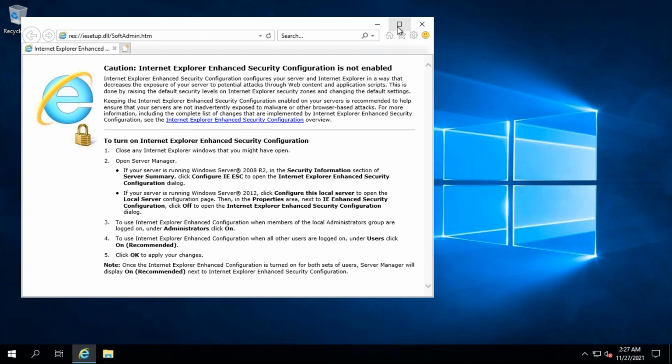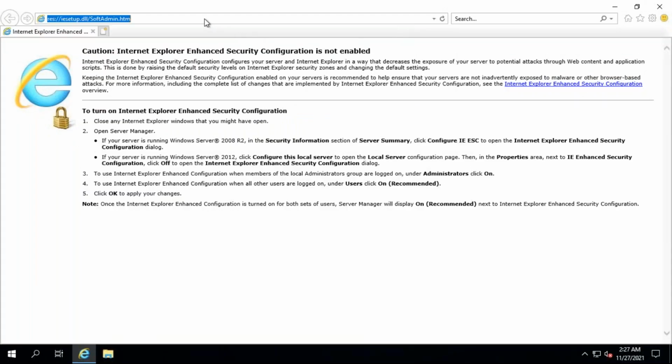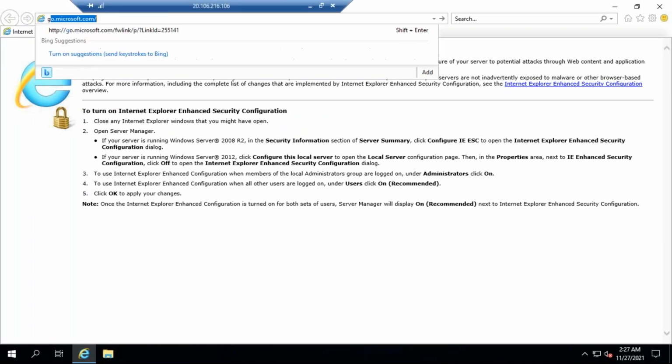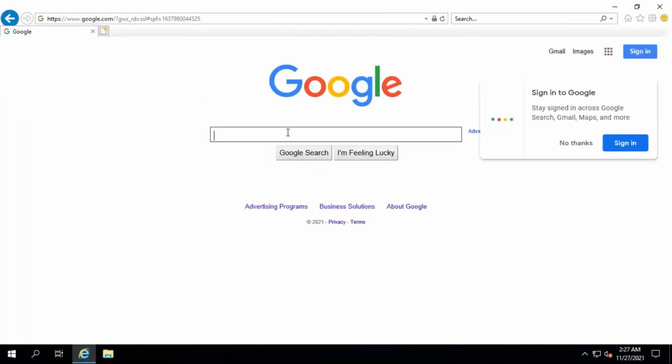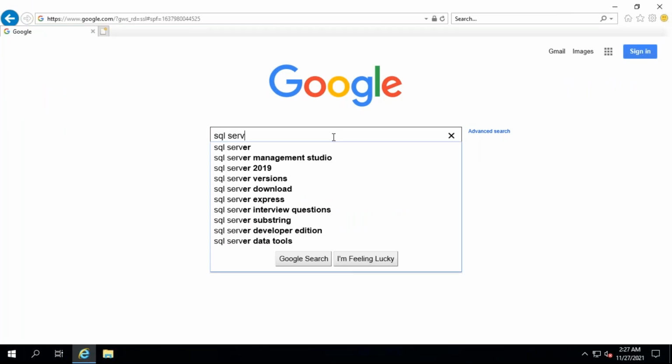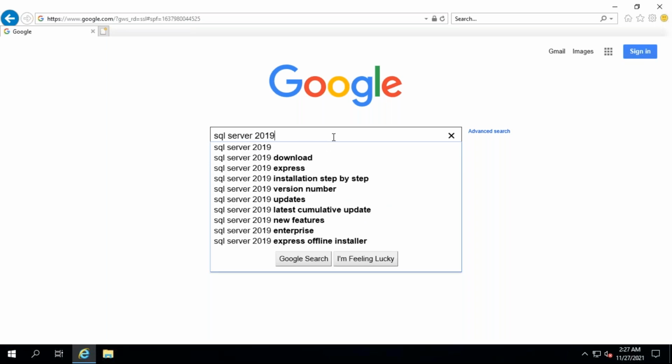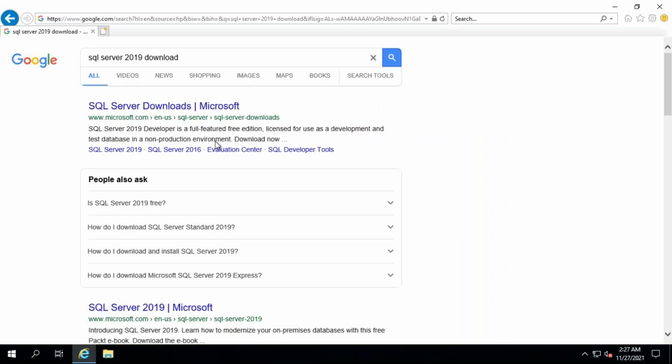Okay. So now what you need to do is install SQL Server in this virtual machine, because it doesn't have SQL Server. Just go here and try to download SQL Server 2019, or whichever version it would be.